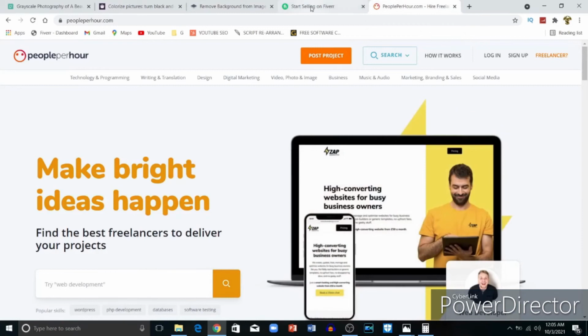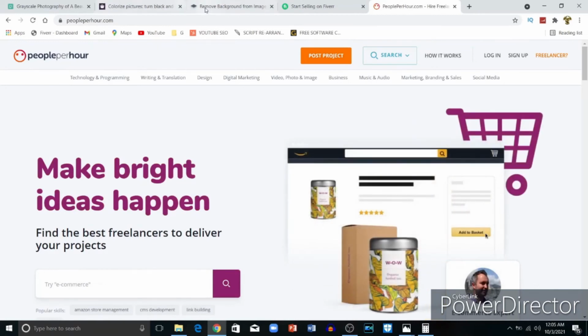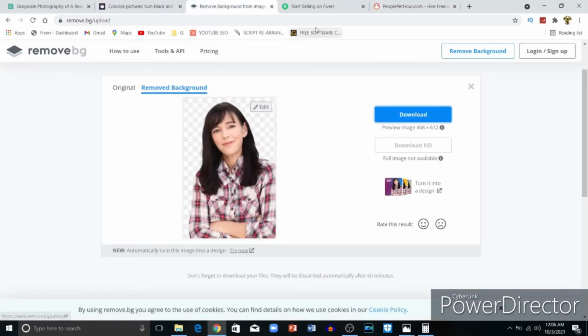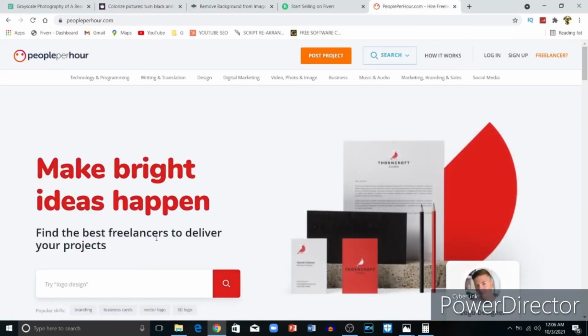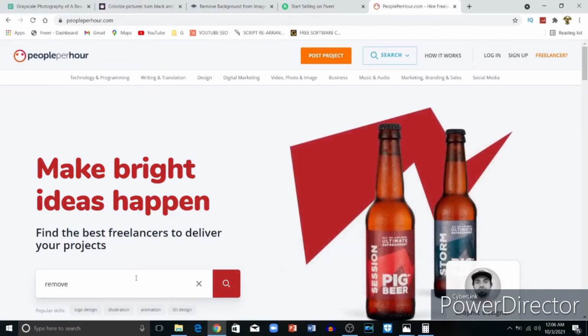Go to peoplepower.com. After coming here, what you are supposed to do next, we show you remove photo background. You are supposed to come to People Power, just type remove background.